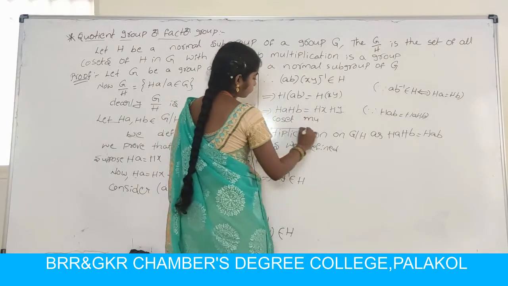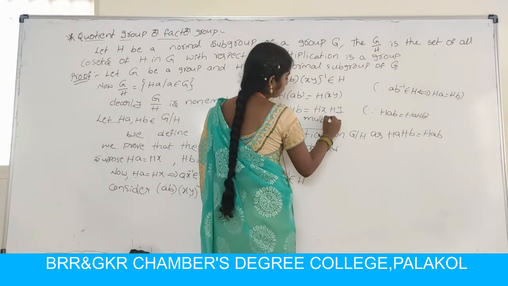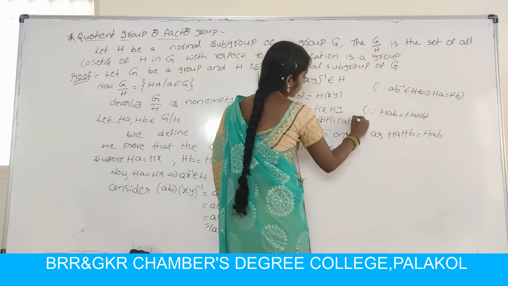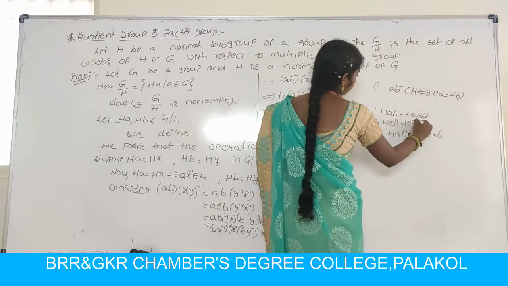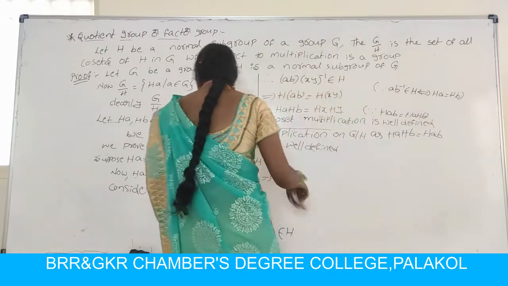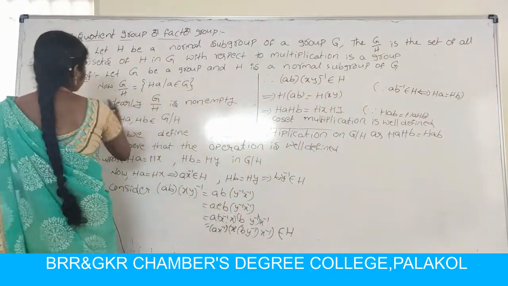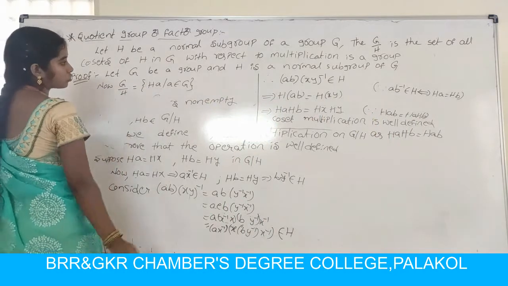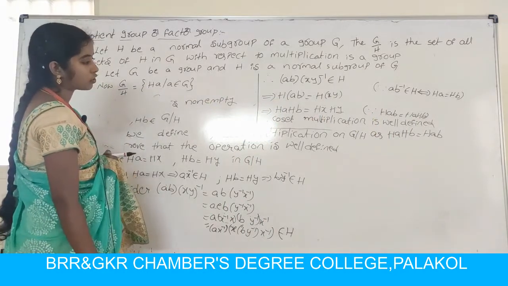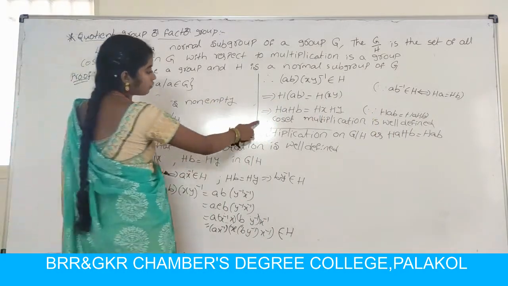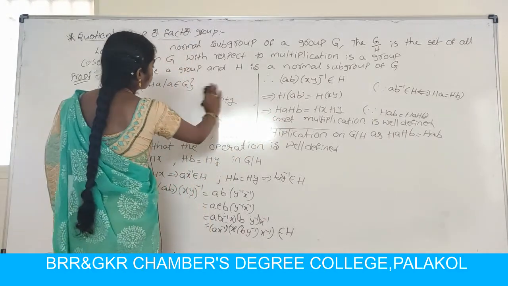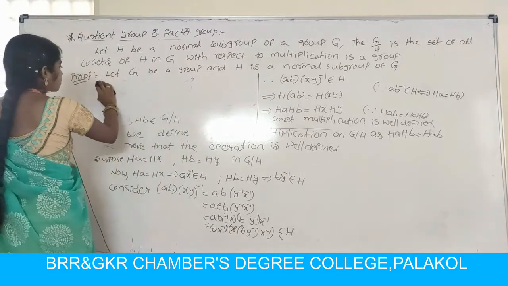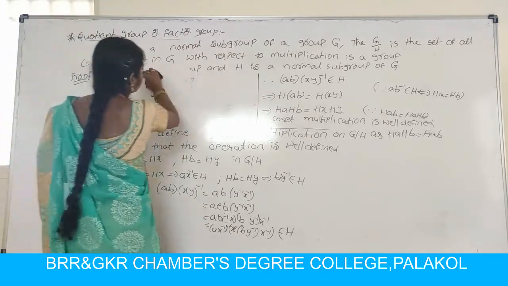Coset multiplication is well defined. So next we have to prove, first of all we have to show that operation is well defined. So operation is well defined is proved. So next, group satisfies 4 properties. So first one, closure law.